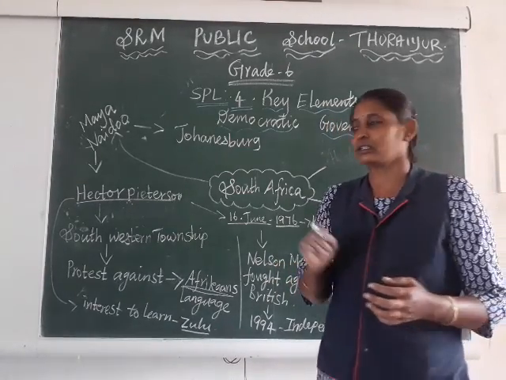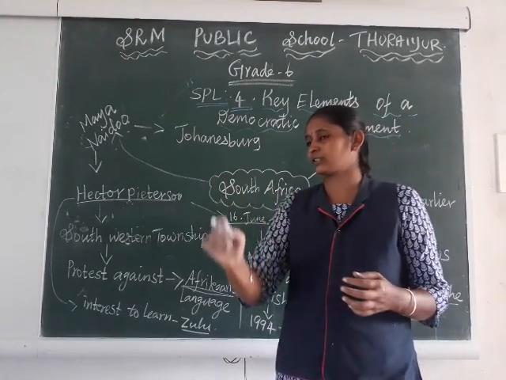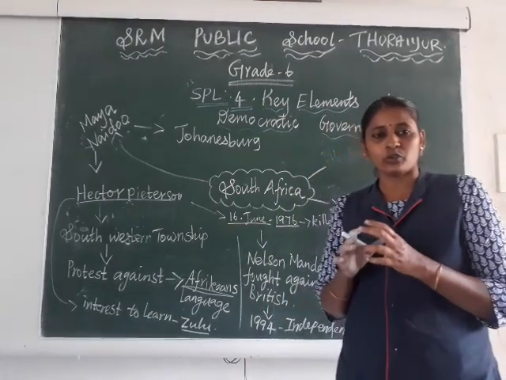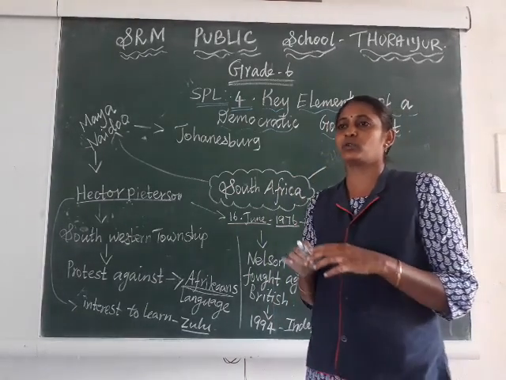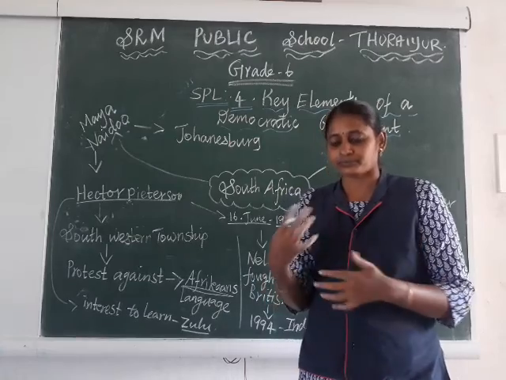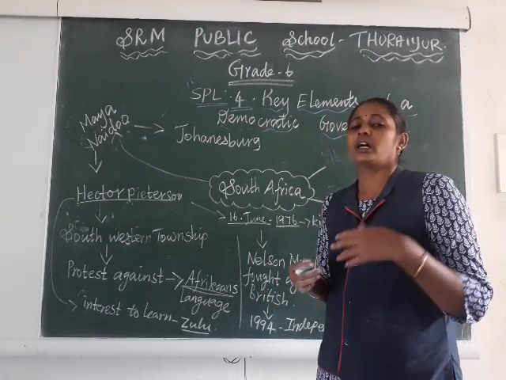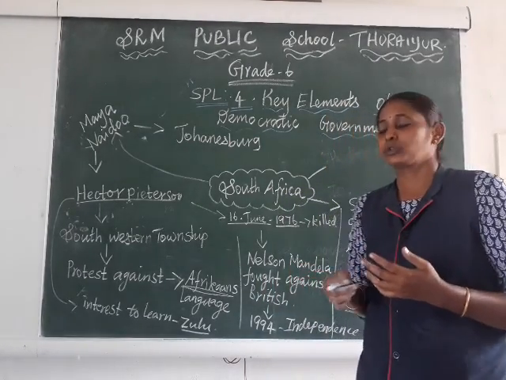Okay, this death of Hector Peterson created a lot of violence, a lot of revolution among the South African people.